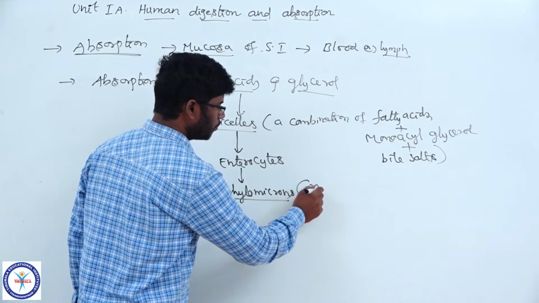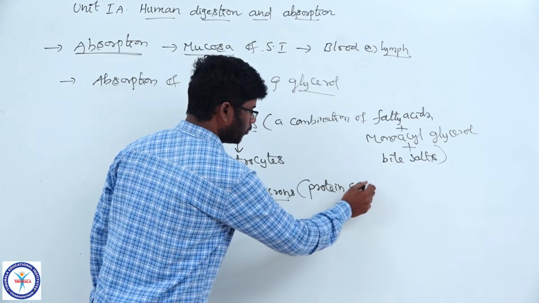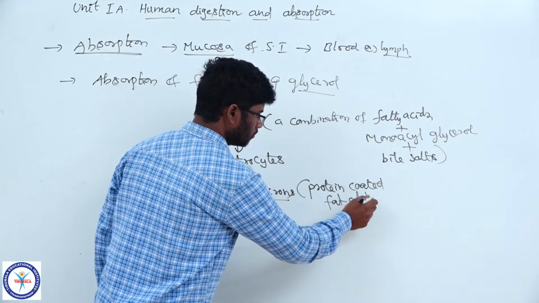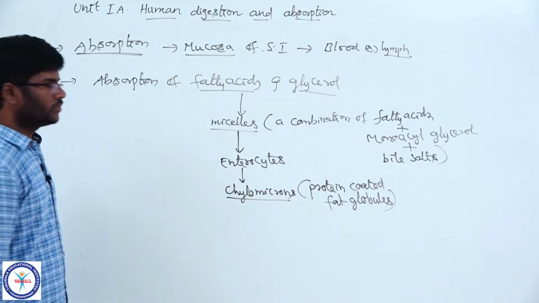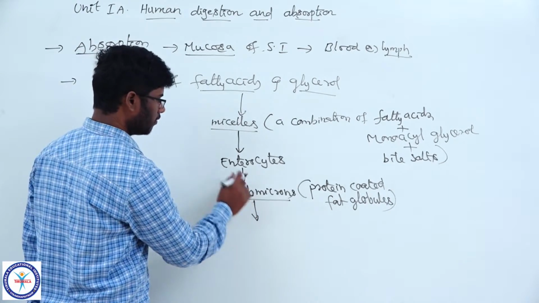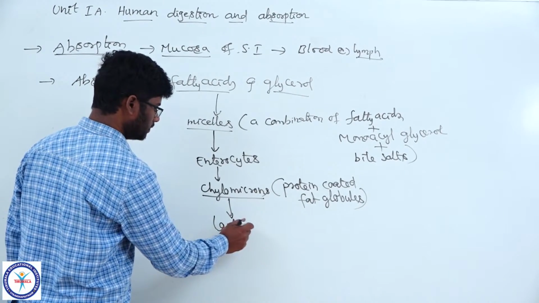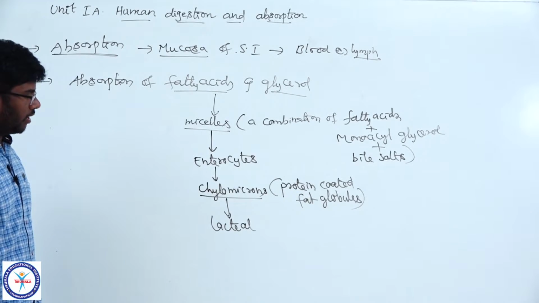Chylomicrons are protein coated fat globules. Then these chylomicrons from the enterocytes are absorbed into the lacteal. Lacteal is a lymph capillary. It is a part of the lymphatic system.